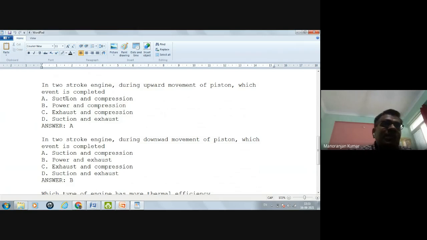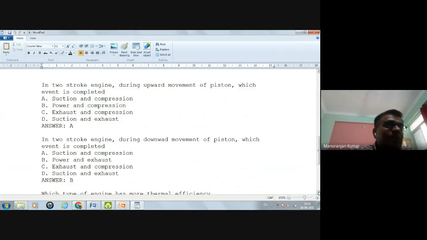So obviously suction and compression take place. In a two-stroke engine, during the downward movement of the piston, which events are completed? In the upward movement, suction and compression. So in the downward movement, the remaining two will be completed, that is the power and exhaust.